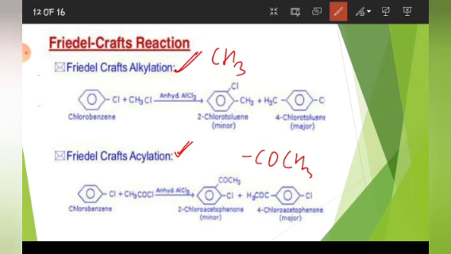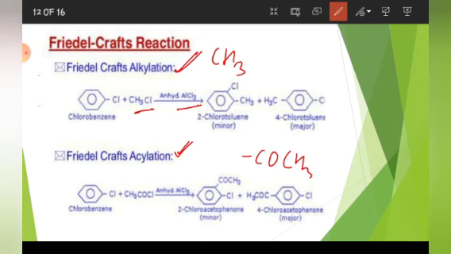And you have seen that it takes place in the presence of anhydrous AlCl3. Now what is the role of anhydrous AlCl3? It has the same role. It will act as Lewis acid and generate the electrophile.